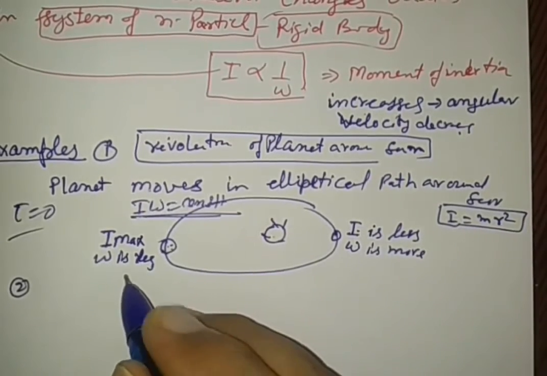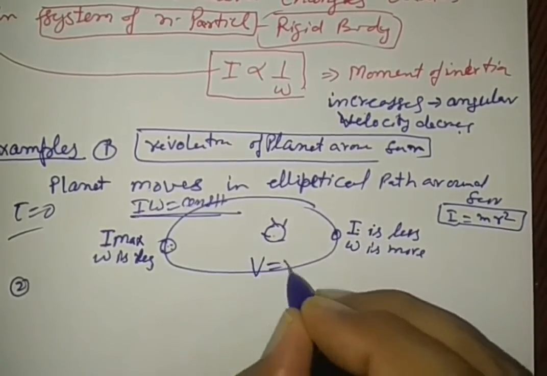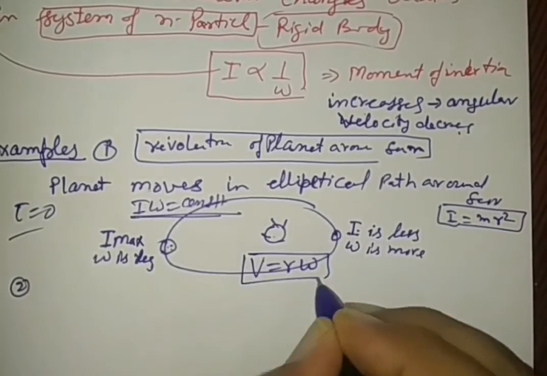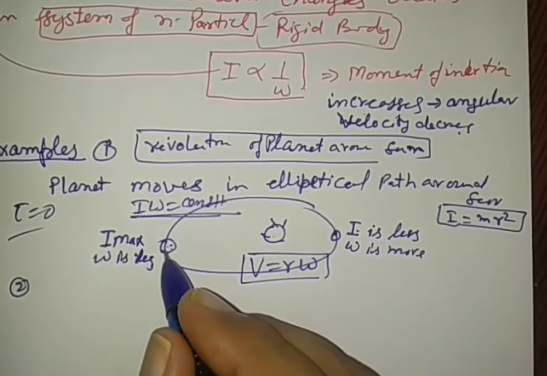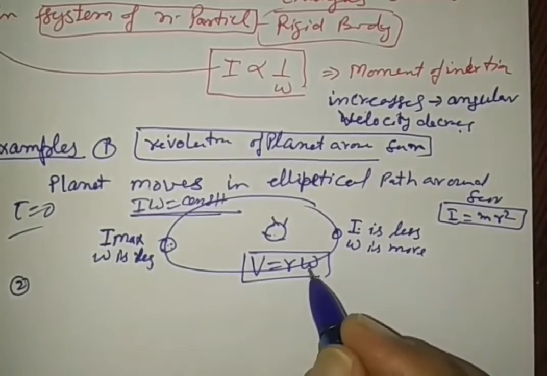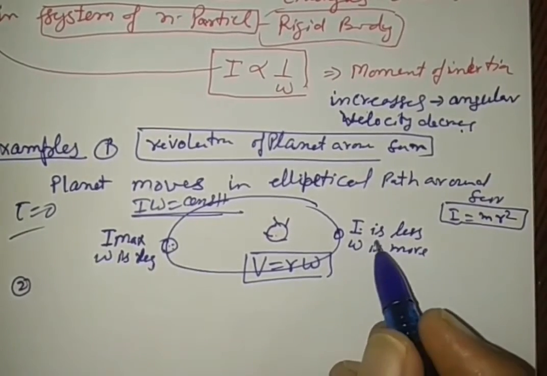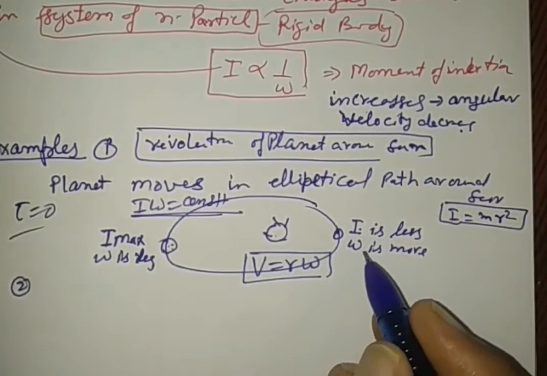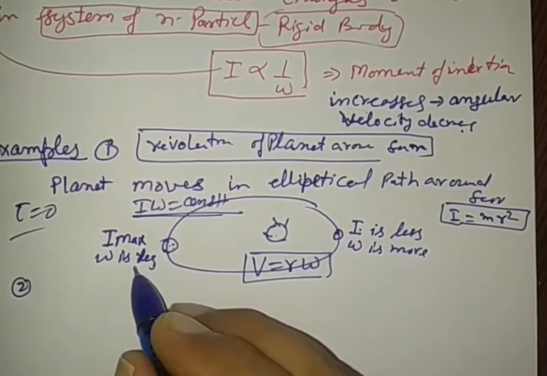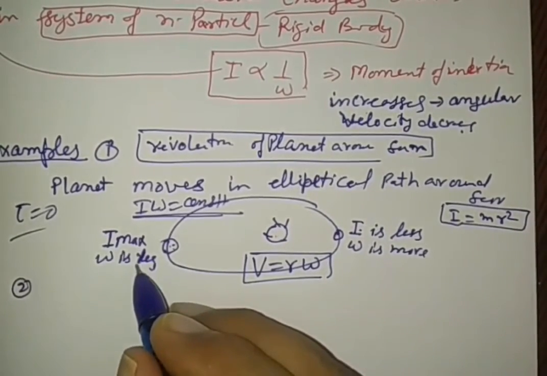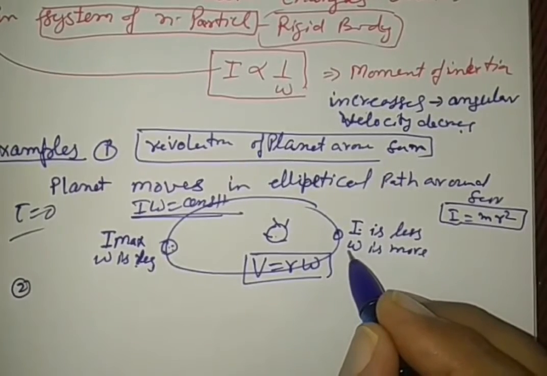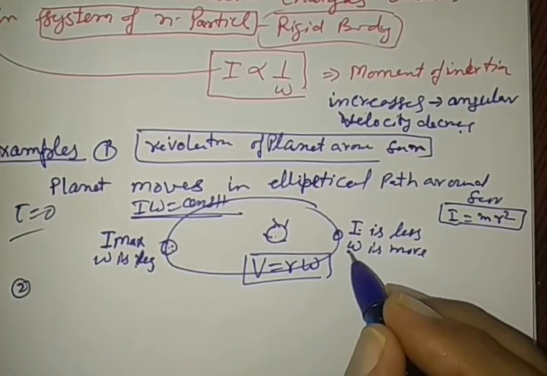We know V is equal to R omega. So if it is away, velocity is less due to less omega, and if it is near, velocity is more due to more omega.